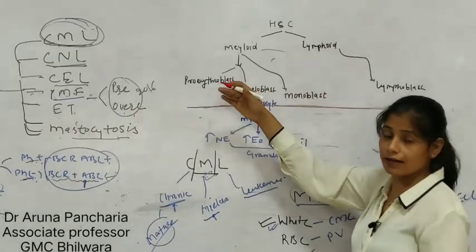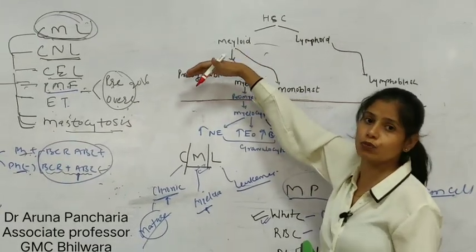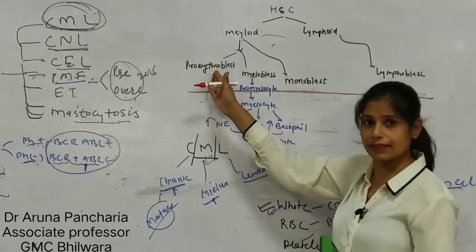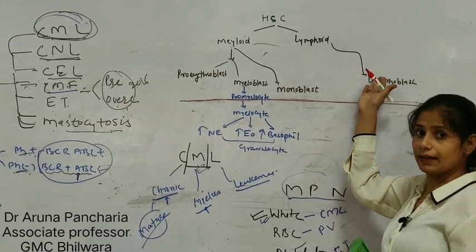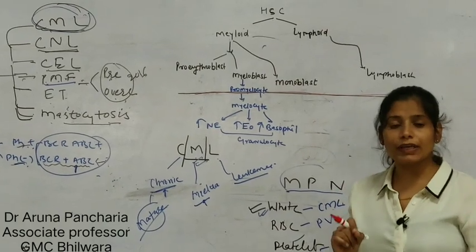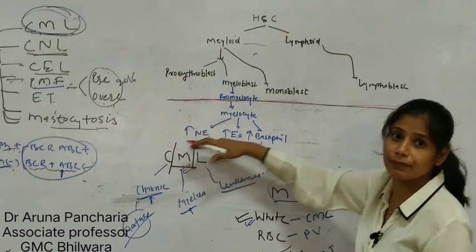So whatever malignancy arises from the blast is called acute, whether AML or ALL. If it is from myeloid, it is called AML, and if it is from lymphoid, it is called ALL. So the important thing is that acute leukemia arises from the blast and chronic leukemia arises from the mature cell.